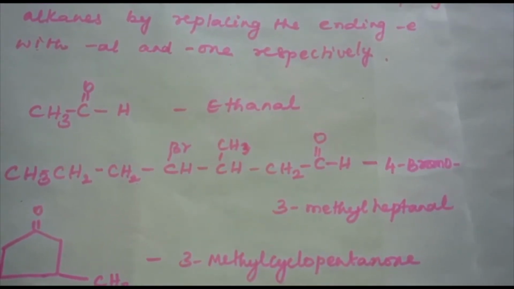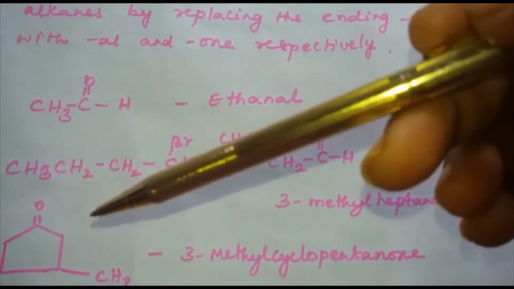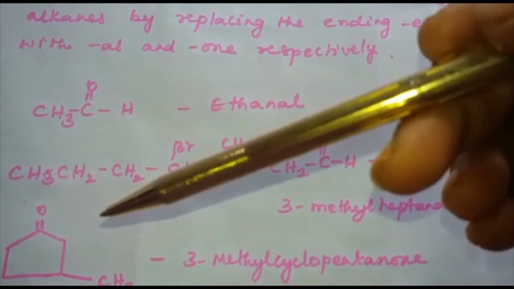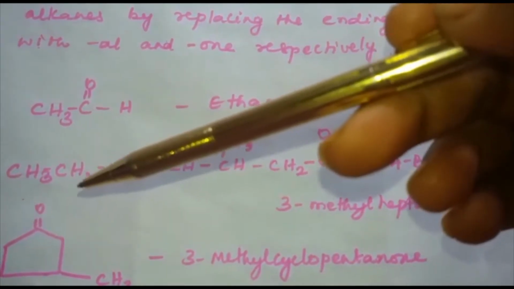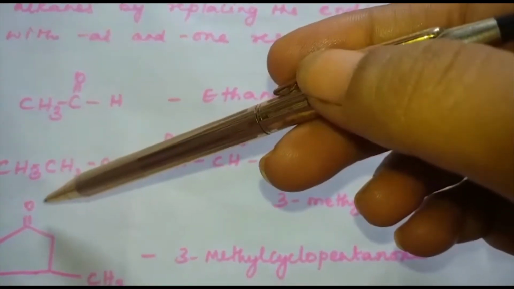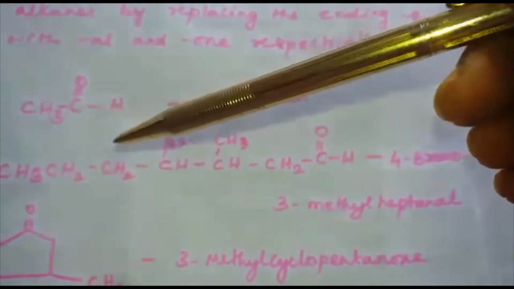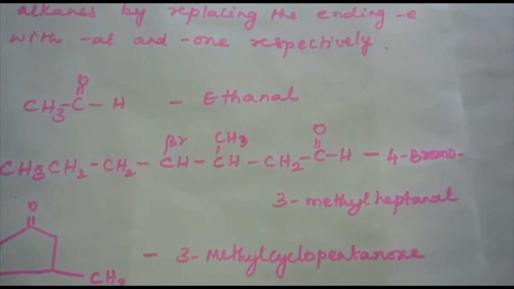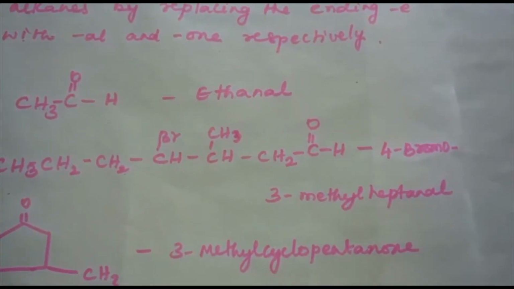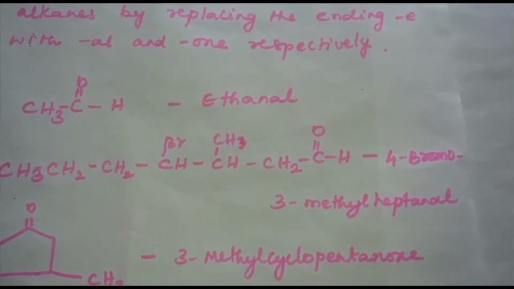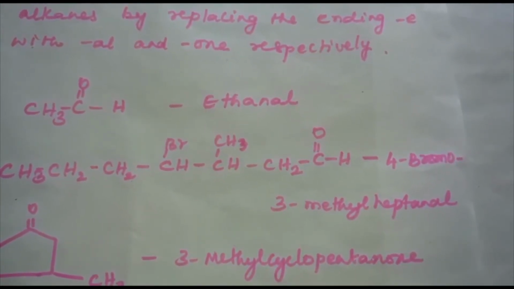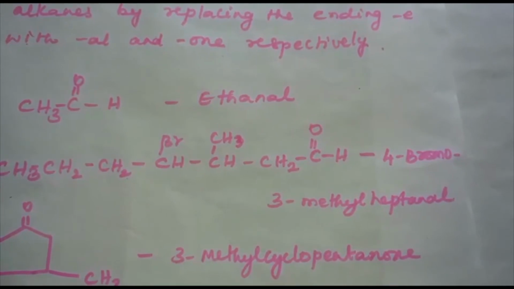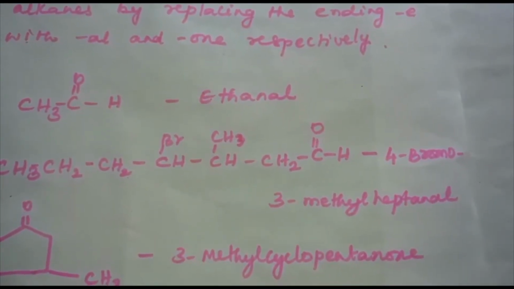The same applies to cyclic ketones. This is a cyclic ketone where the carbonyl carbon is numbered as 1. When an aldehyde group is attached to a ring, the suffix carbaldehyde is added after the full name of the cycloalkane. The numbering of the ring carbon atoms starts from the carbon atom attached to the aldehyde group.